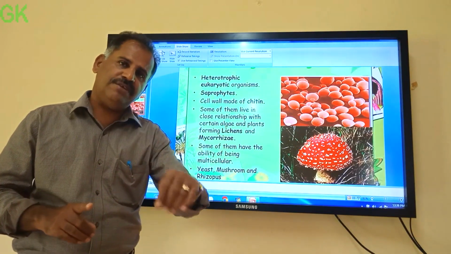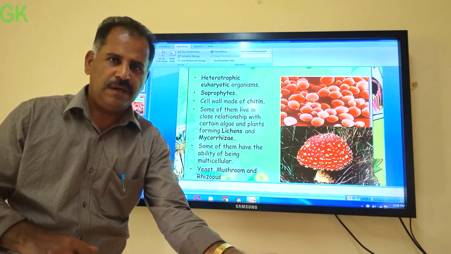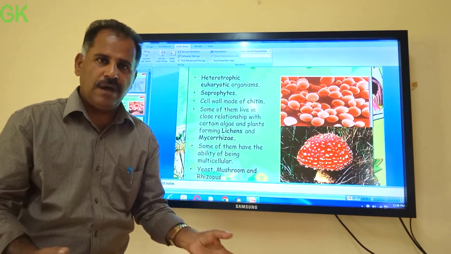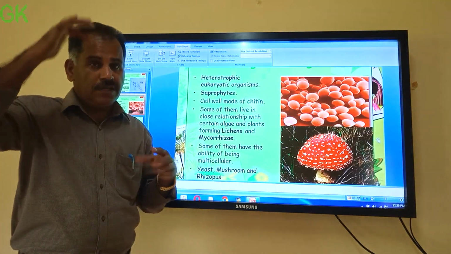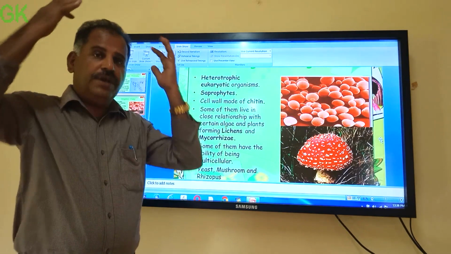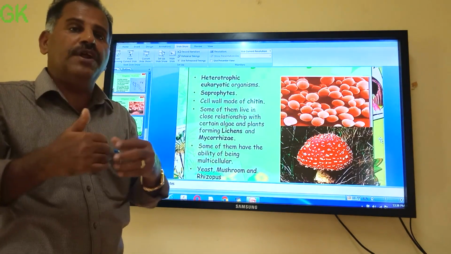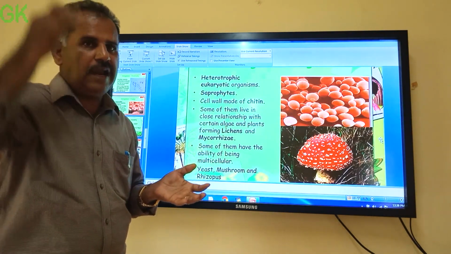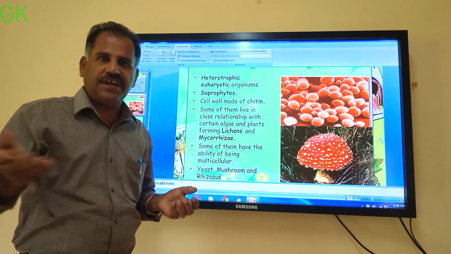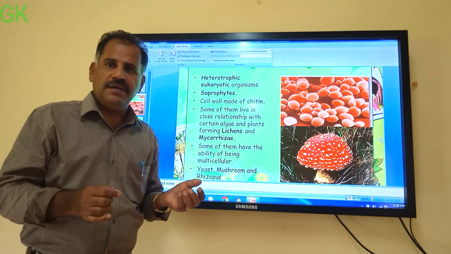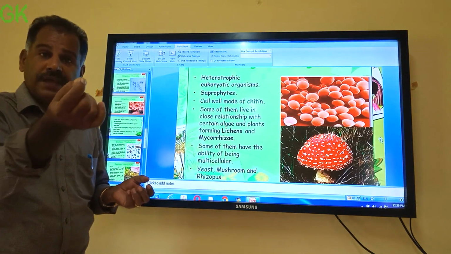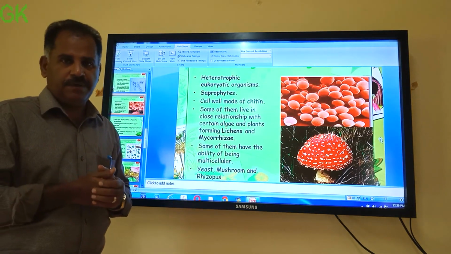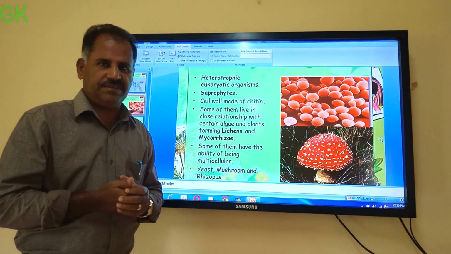Saprophytes get food from dead materials, by breaking down waste, etc. Parasites get nutrition from a living body. Our santalum plant is a parasite plant. In plants also many parasites are there.